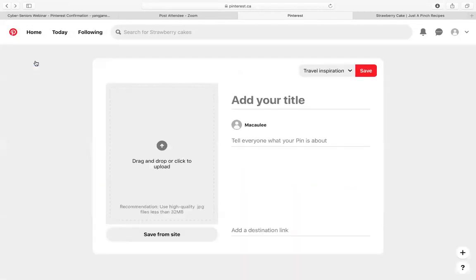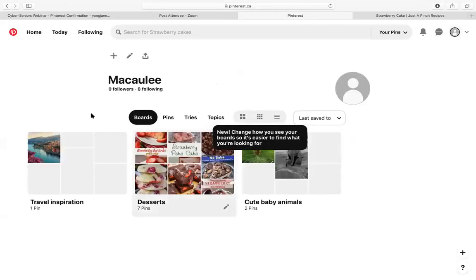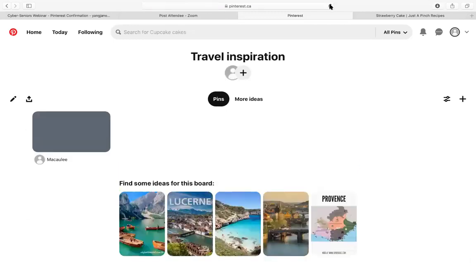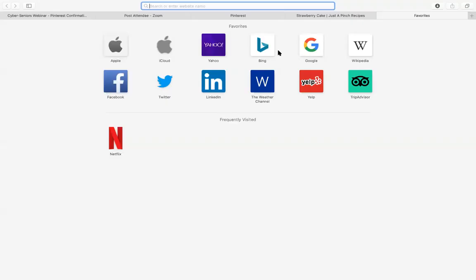So let's just go back to the profile. And as you can see, this is now a board that's created, and doesn't seem to be showing up. There. So it's right there. And I can show you guys how to download an image from here, just so that it's easier if you would like.